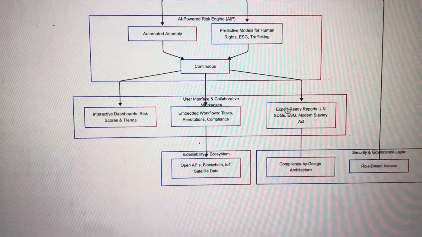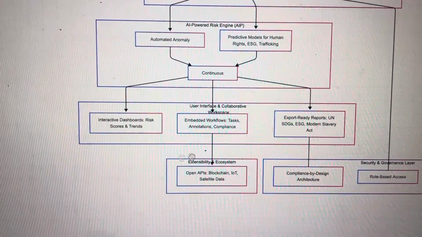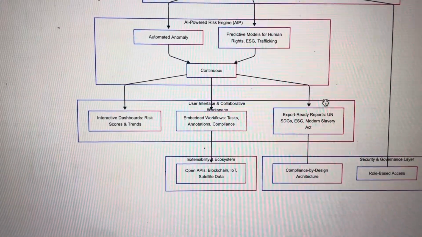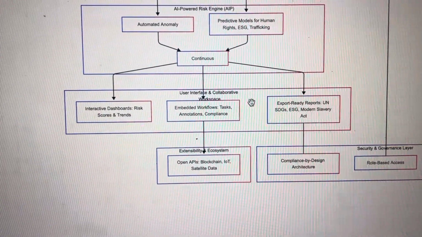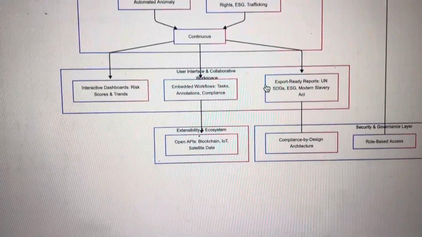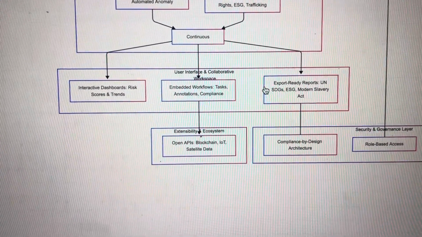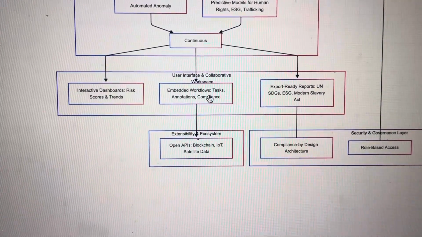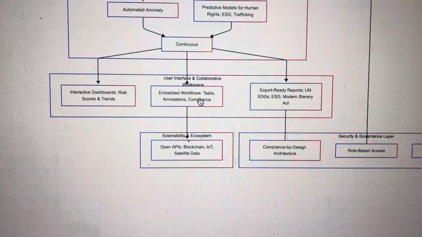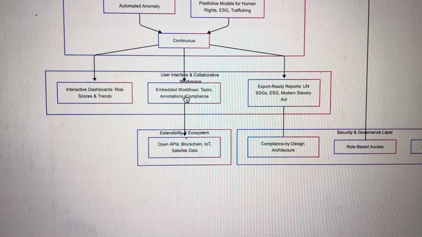This would all be in the dashboard, that is the user interface and collaborative section, where the users will see live insights, flagged suppliers, risk scores, and recommended actions. And we'll be able to have the compliance reports generated, one-click generation of exportable reports for our audits and regulatory filings.